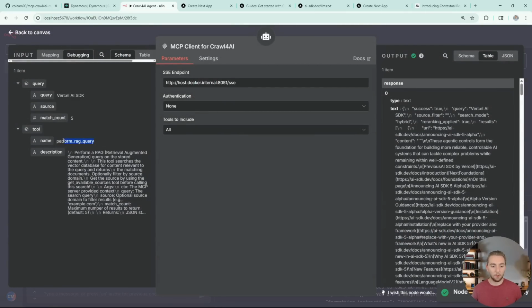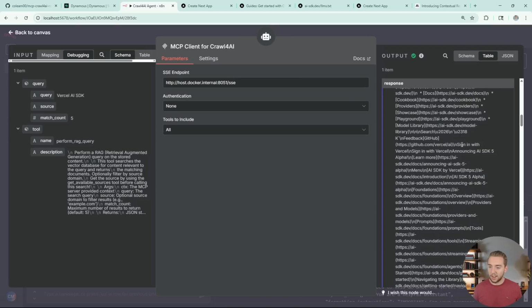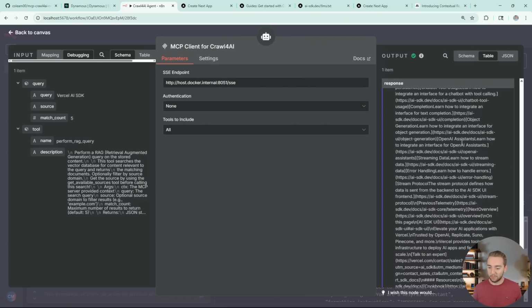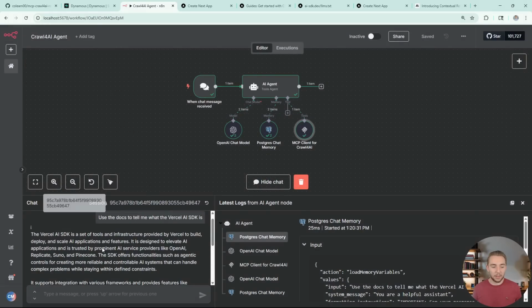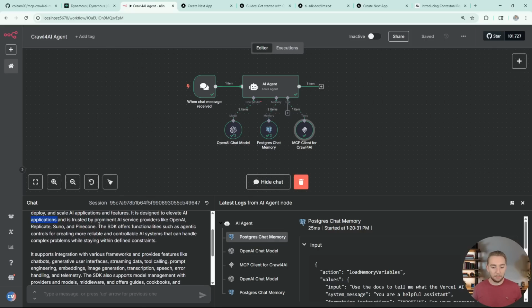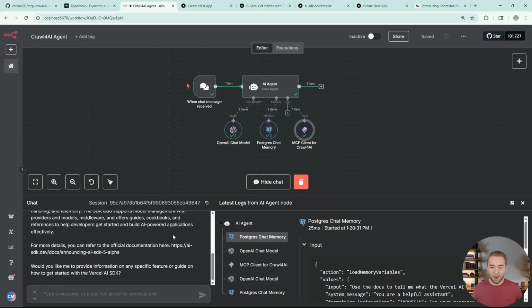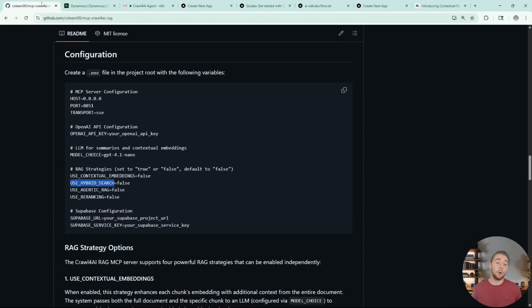We can see that we called the perform RAG query tool from our MCP server with the query for the Vercel AI SDK. We're not filtering on any source right here because it's a very basic question. Everything we get on the right-hand side is going to be a combination of the chunks returned from the keyword search and our semantic search, the more classic RAG lookup. There's a lot of information here because we got quite a few chunks, certainly not too much for an LLM though. Now we go back and here is our answer. It's built by the Vercel team, built to scale applications and features, elevating AI applications. Yeah, this looks really good. It's a very comprehensive answer. So there we have our hybrid search.